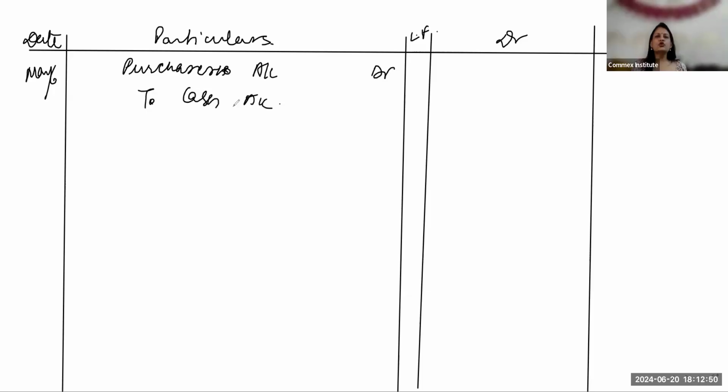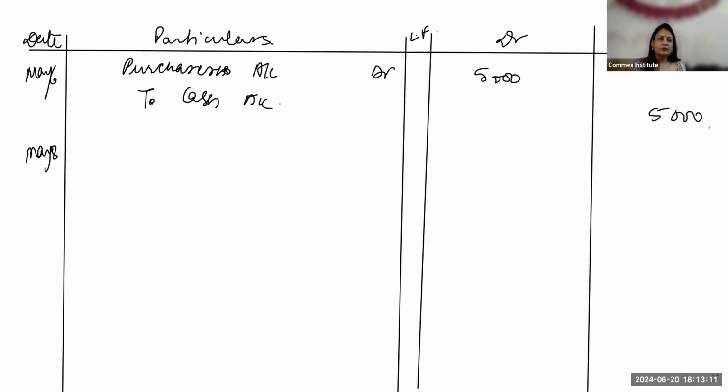Okay, so we won't say "to cash account credited". When I'm saying "to", that means this is the aspect which I'm crediting. Okay, so purchases account and cash account and 5,000 and 5,000. And the narration also was correct. Being purchases made in cash. Coming to May 8.